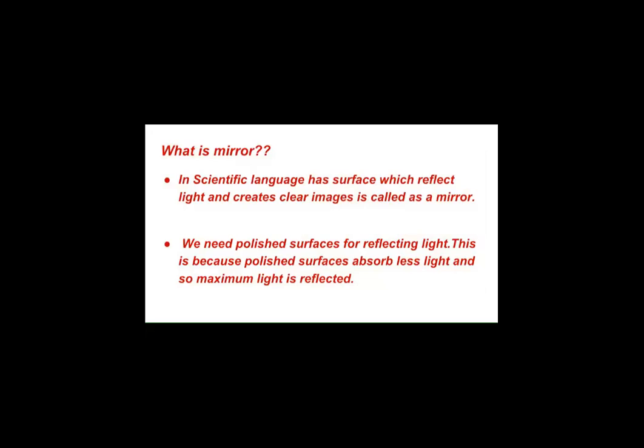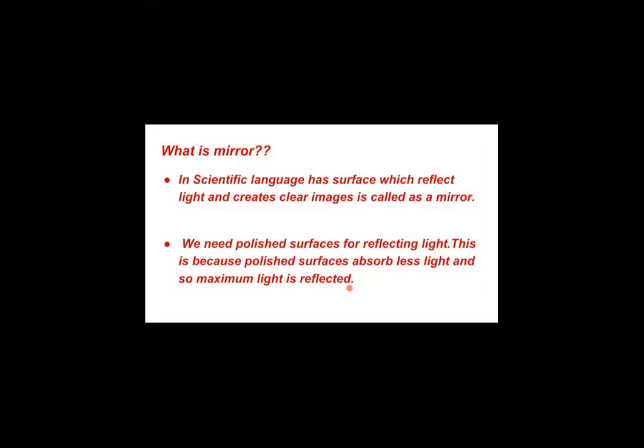So scientifically speaking, what is a mirror? A mirror is a surface which reflects light and creates a clear image. We need a polished surface for reflecting light. This is because a polished surface absorbs less light and so maximum light is reflected.